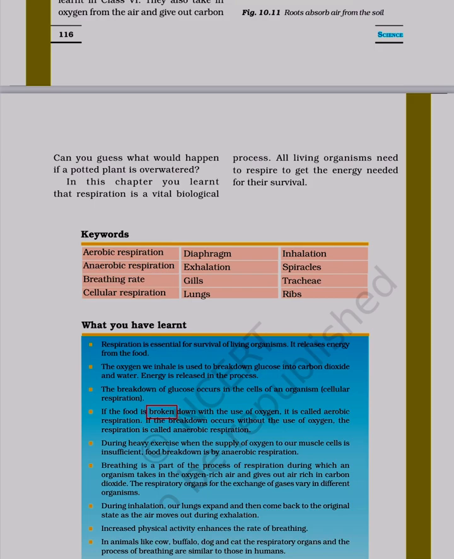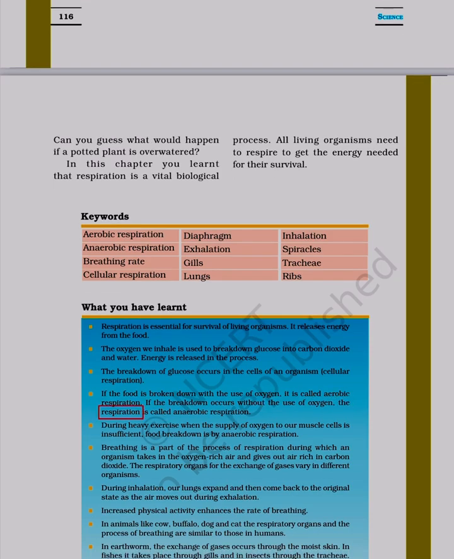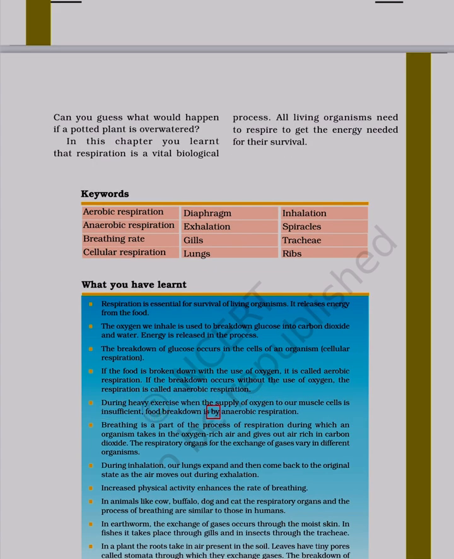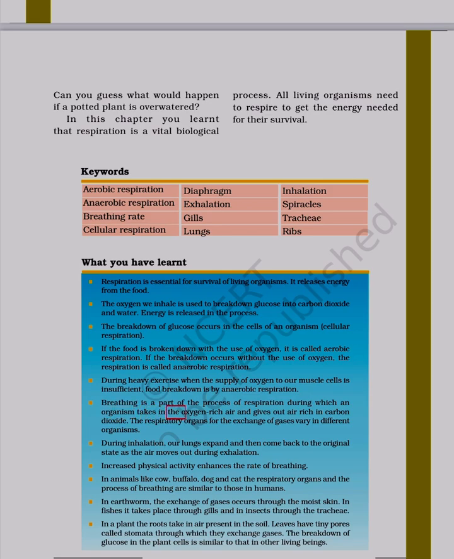If the food is broken down with the use of oxygen, it is called aerobic respiration. If the breakdown occurs without the use of oxygen, the respiration is called anaerobic respiration. During heavy exercise, when the supply of oxygen to our muscle cells is insufficient, food breakdown is by anaerobic respiration. Breathing is a part of the process of respiration, during which an organism takes in oxygen-rich air and gives out air rich in carbon dioxide.